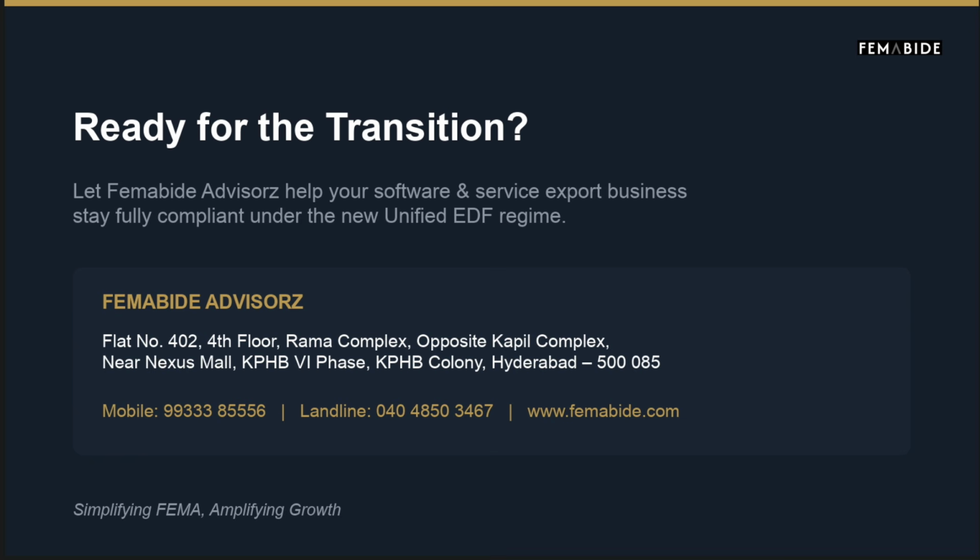The retirement of SOFTEX marks one of the biggest changes in India's export compliance framework in recent years. While the Unified EDF simplifies reporting, businesses still need to understand the new rules and prepare well before 1st October 2026. If your business exports software or services anywhere in the world, and you'd like expert guidance on the transition, reach out to Femabide Advisorz. We help you stay compliant while you stay focused on growing your business.